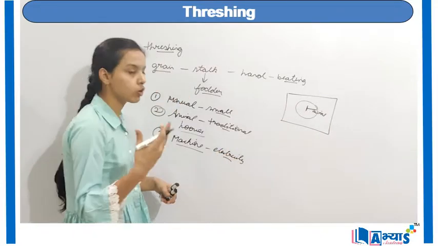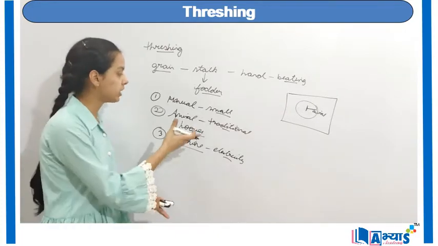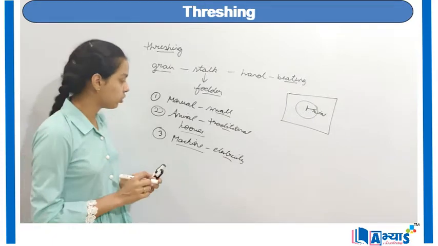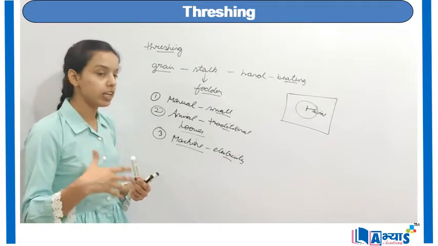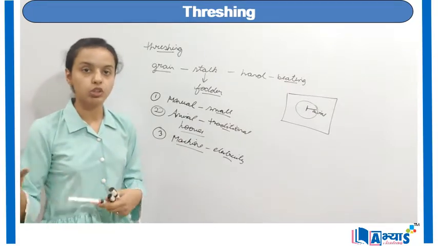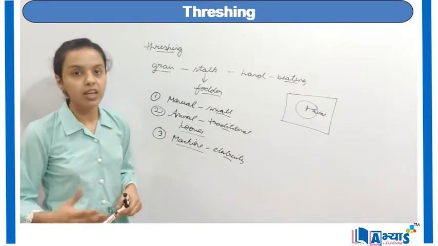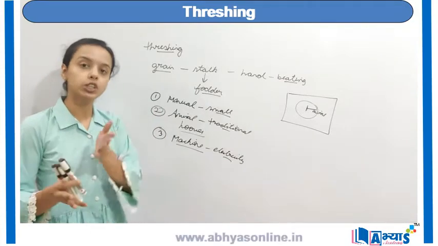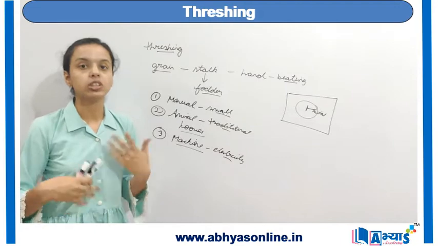and it generally requires less labor and less time, so it is more efficient than animals or manual labor. But as you know, with the coming of machines, it is very costly, so small farmers cannot afford to buy a machine. So small farmers generally do it with the help of an animal or with the help of hand. So this was the concept of threshing, which is used to separate the grains from the stalk, and it is a method used in the fields.